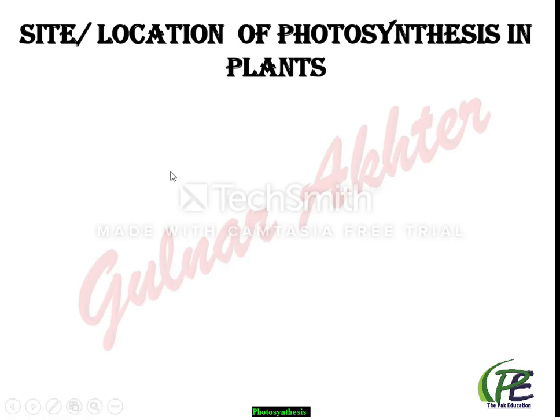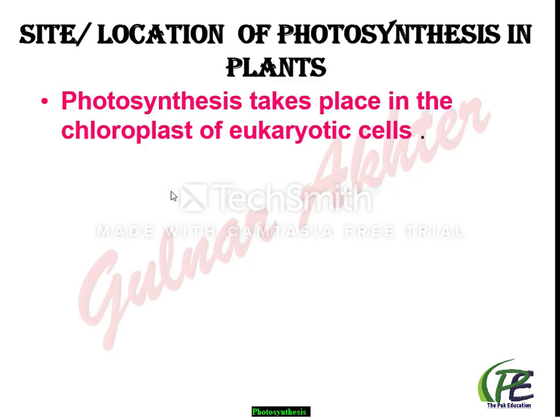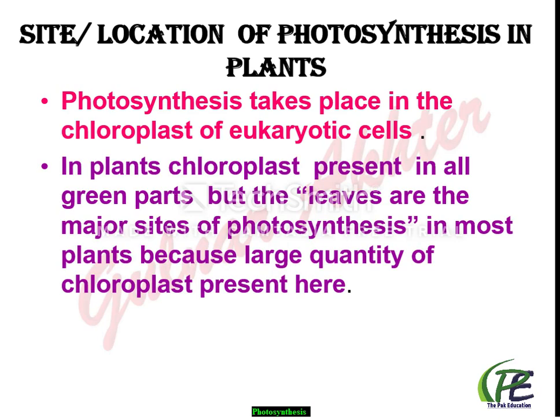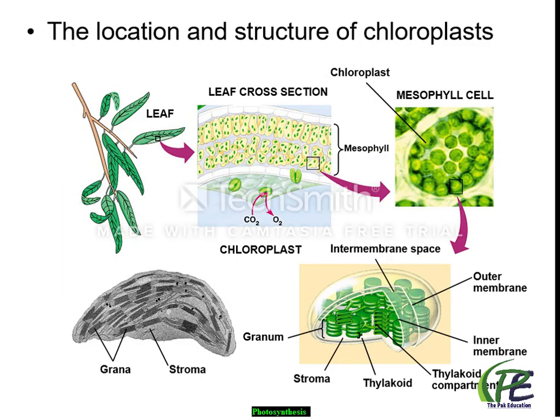Now discuss the location of photosynthesis in the photosynthetic organism. At organ level, in all green parts, यानी कि जो parts उनके green होते हैं वहाँ पे photosynthesis हो सकती है because of the chlorophyll pigment. Especially leaves are the major part. In plants leaves में ही photosynthesis ज़्यादा होती है because here a lot of chloroplast or chlorophyll is present.